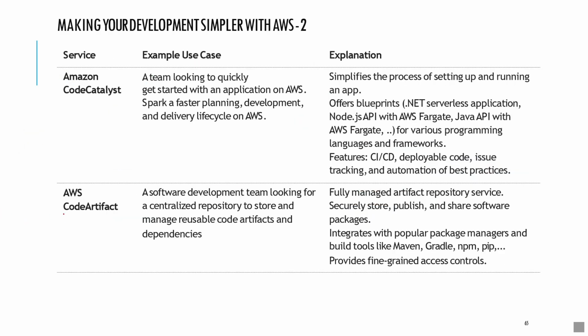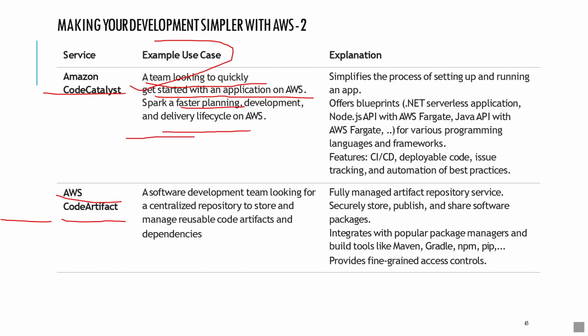There are some other services, Amazon CodeCatalyst and AWS CodeArtifact. An example use case for CodeCatalyst is a team looking to quickly get started with an application on AWS, with a faster planning, development, and delivery life cycle.